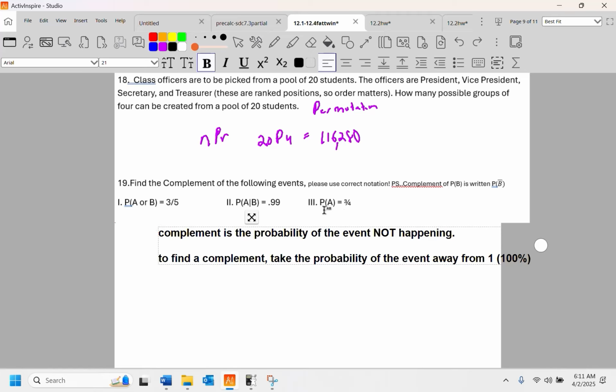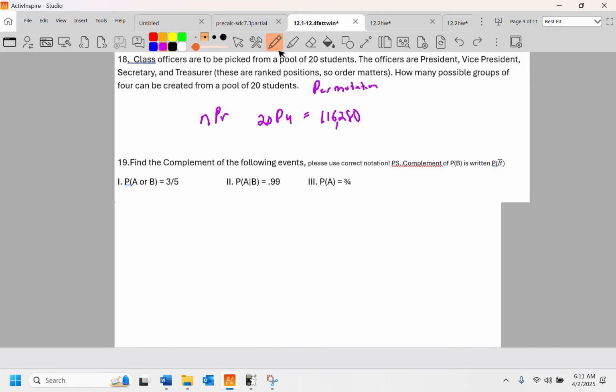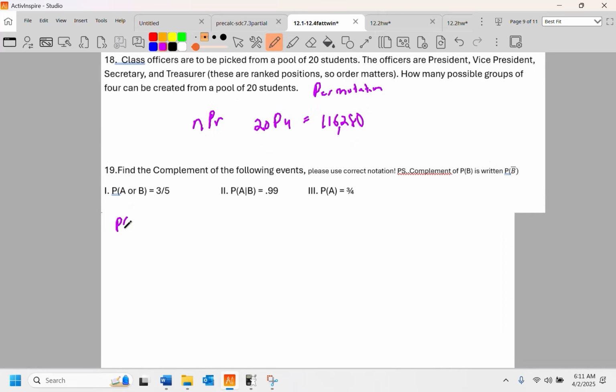And we're going to use some correct notation here. That's one of the ways I can put very good distractors on a test, okay? I can do things like that. Now, the complement of an event would simply have a bar sign over it. So, the complement of the probability of A or B would be called the probability of A or B bar over it. And it's 1 minus 3/5.